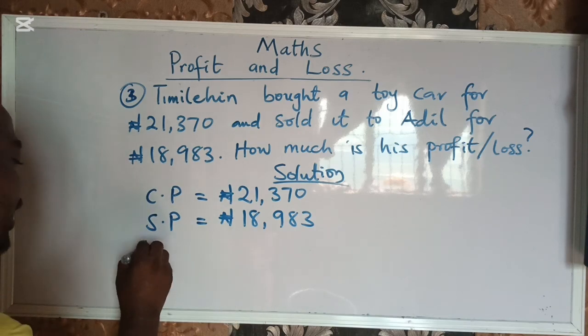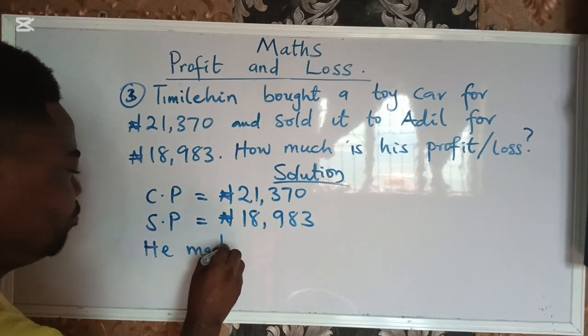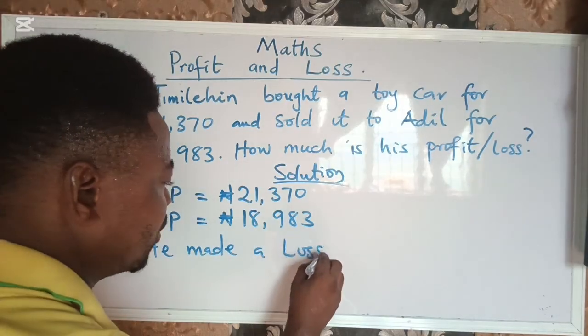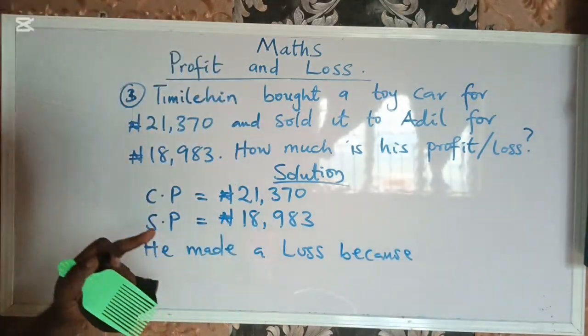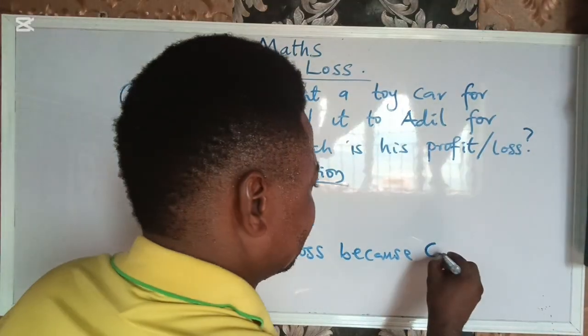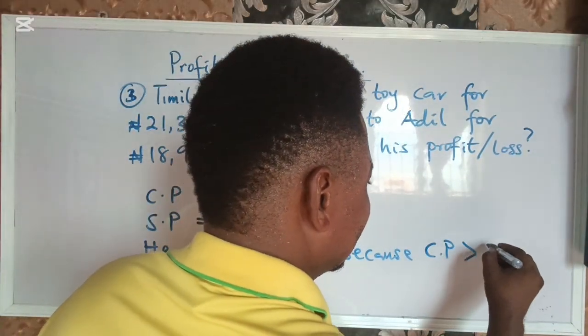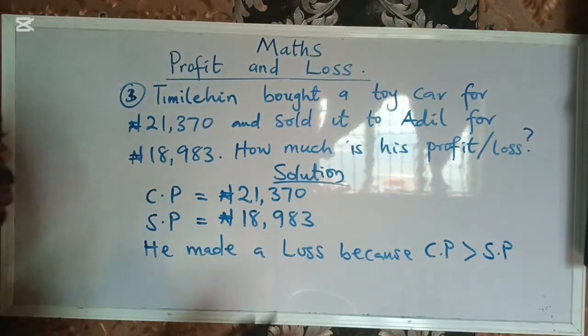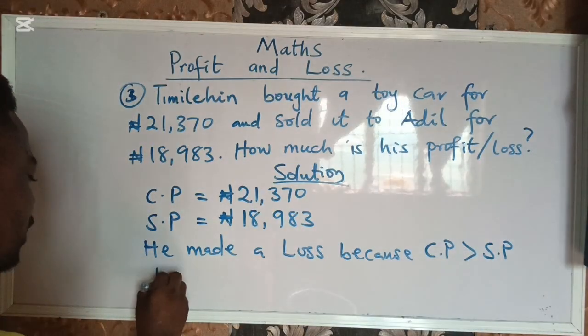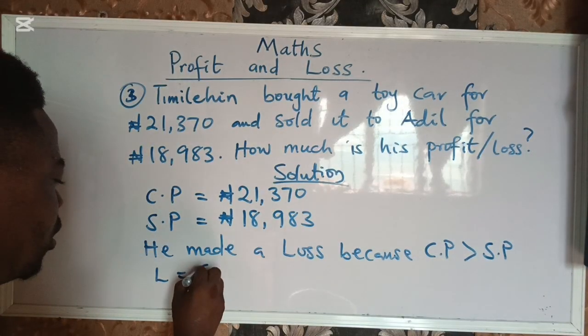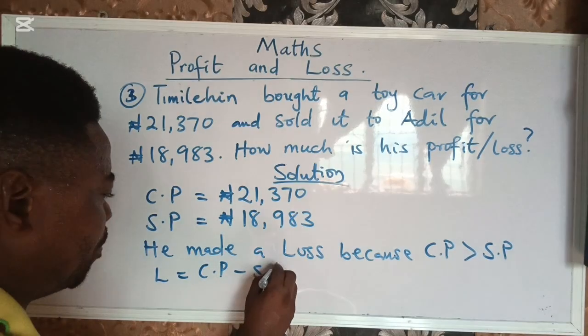He made a loss because cost price is greater than selling price. Simple. So therefore, the loss is equal to cost price minus selling price.